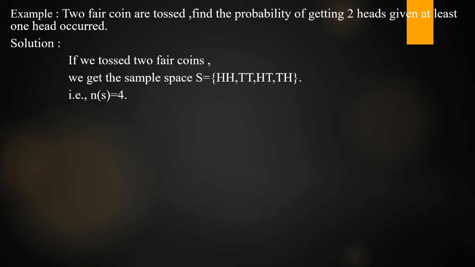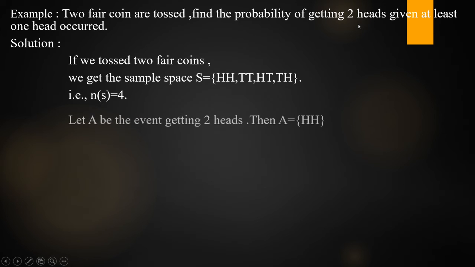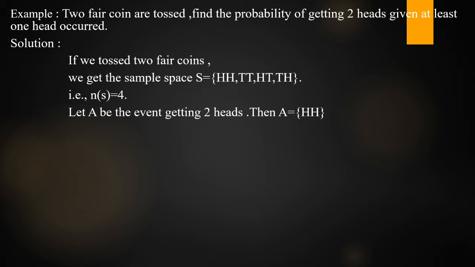Next, consider the two events. What are the two events? The probability of getting two heads. What is the probability of getting two heads? Let A be the event of getting two heads. If you observe the sample space, which events contain two heads only? That means head head. So A is equal to {HH}.